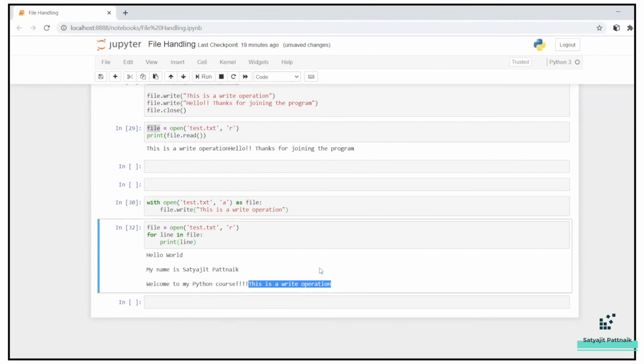So how do we write in a separate line? How do we write in a separate line? Maybe what we can do is, let me just write it down for you.